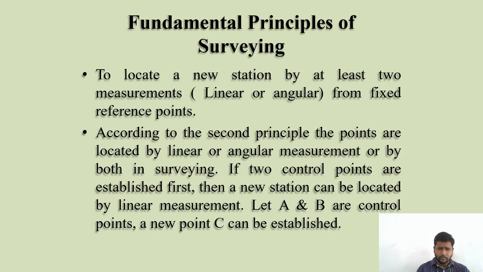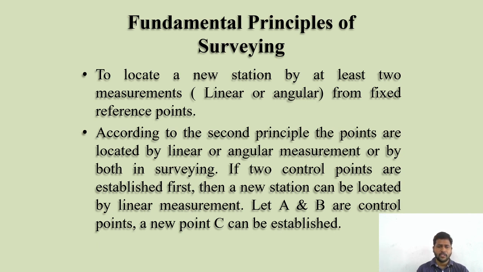To locate a new station, at least 2 measurements from a fixed reference are needed. Here, with reference to a line, how can you locate other points? How many ways are there to locate another point? According to the second principle, points are located by linear or angular measurement, or by both, in surveying.